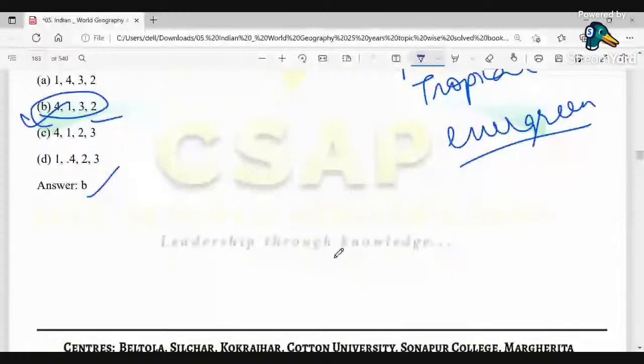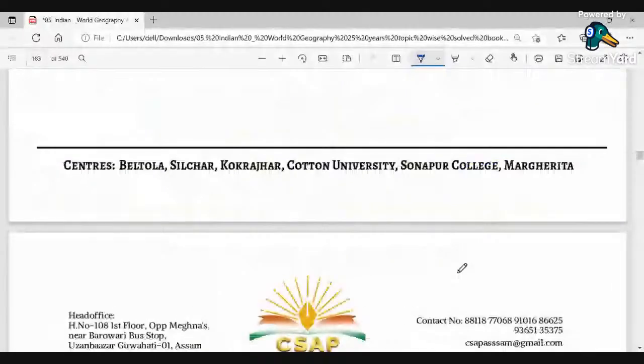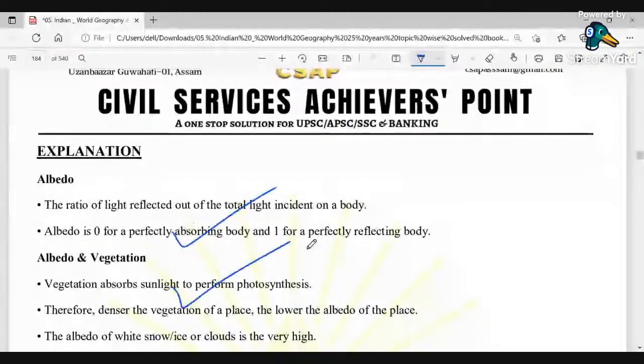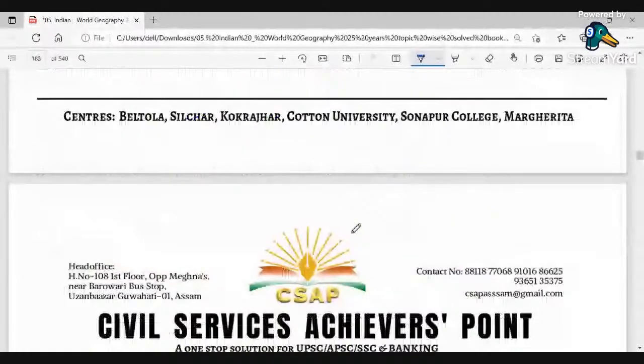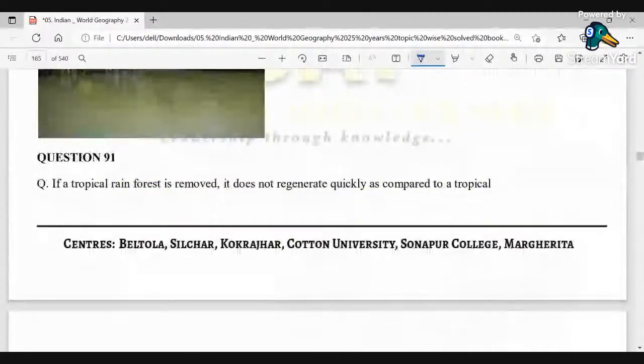Okay, so we have this explanation over here about albedo and vegetation. You can study this after you get the PDF. Leave aside the assertion and reason. We'll move to the next. Question number 91. So many people have joined.